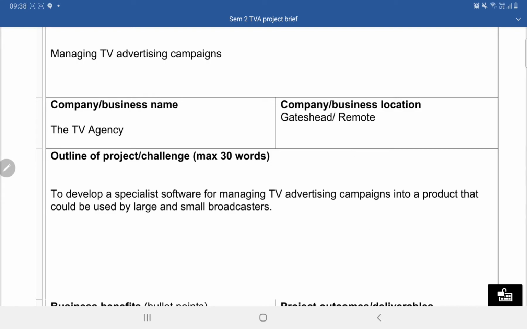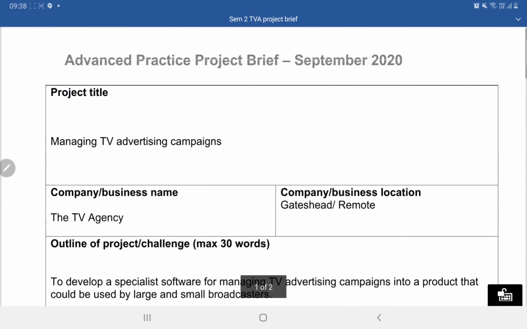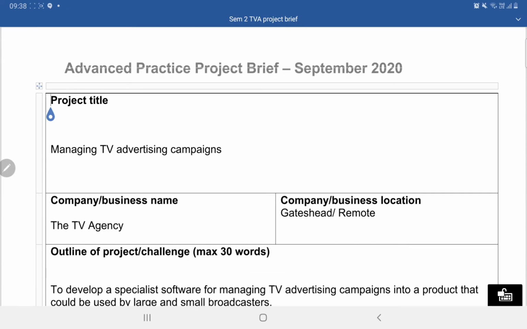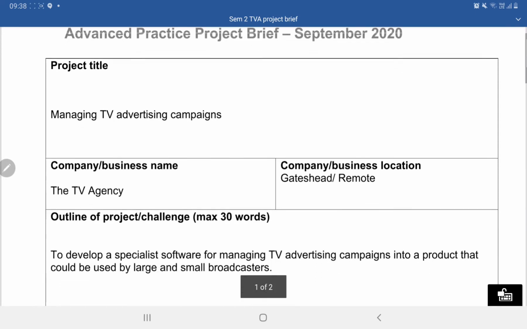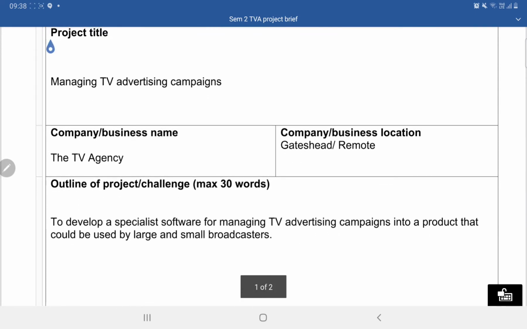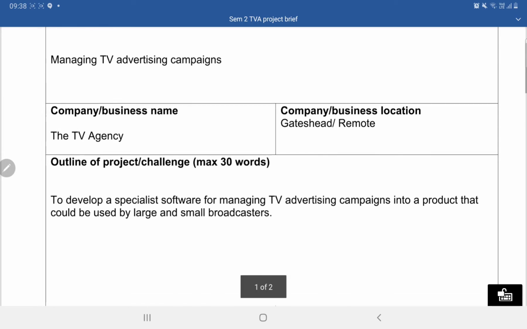So, let me brief you about the project that we are working on. This is managing TV advertising campaigns software development activity that we are doing. As a part of this project, we will be developing a software that ensures that the proposed advertisements are aired at the right time when some content is playing on television. Okay, so this is the main aim: to develop a specialist software for managing TV advertising campaigns into a product that could be used by large and small broadcasters.